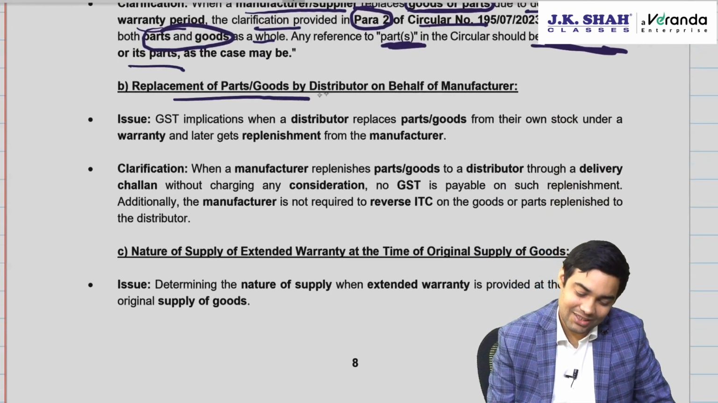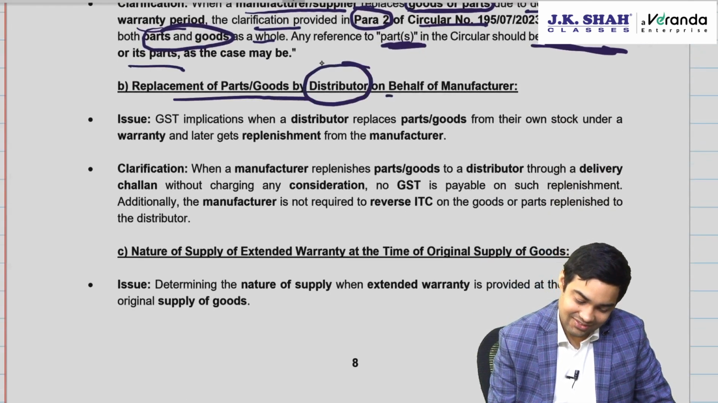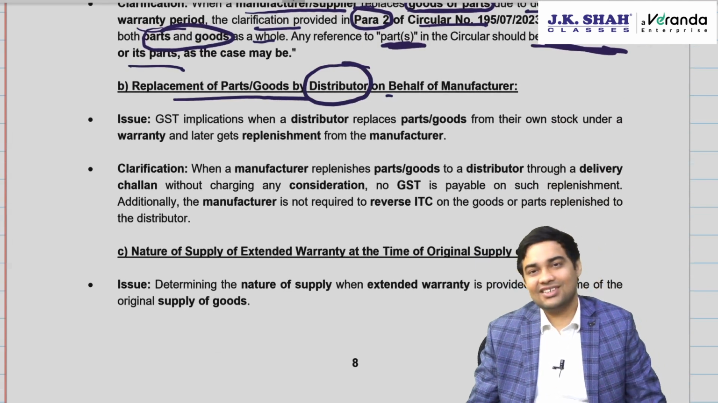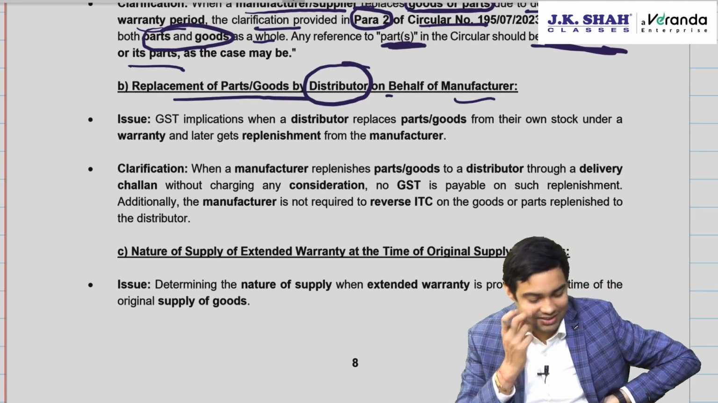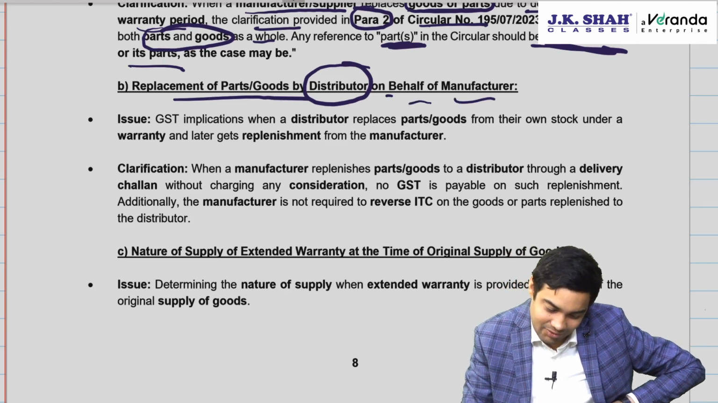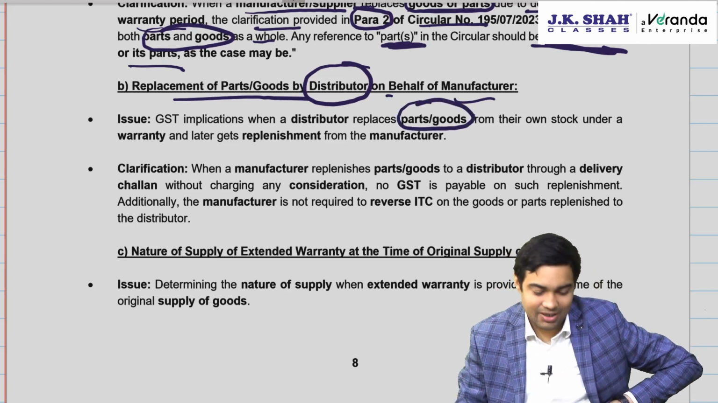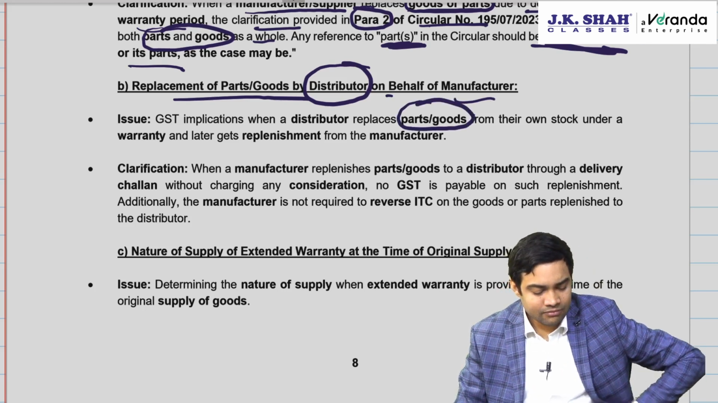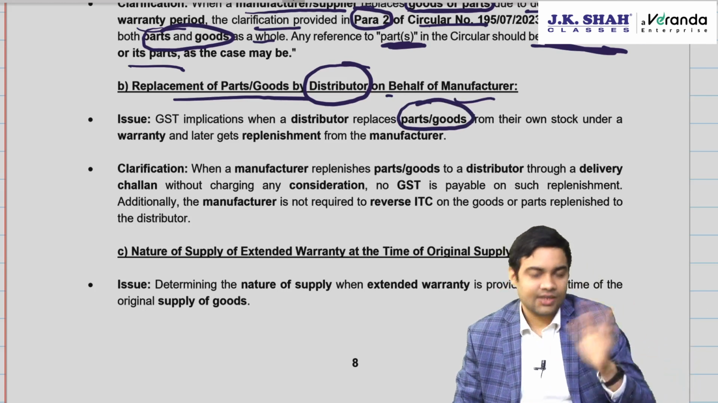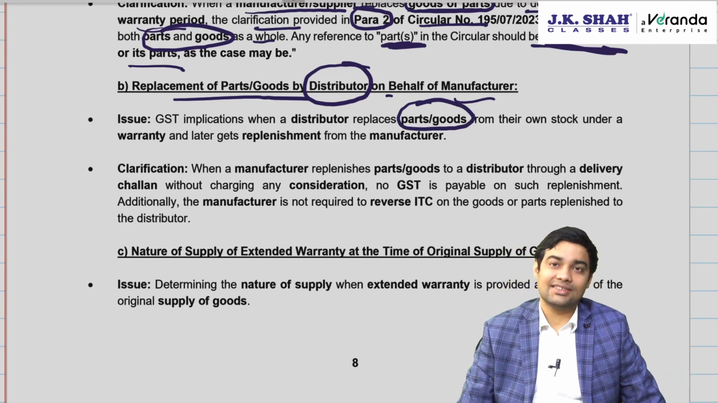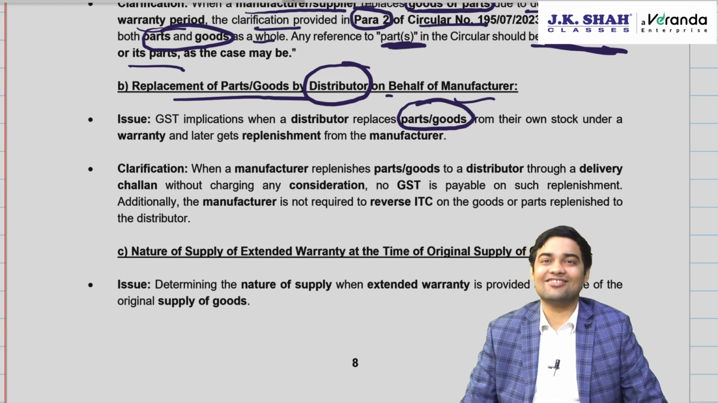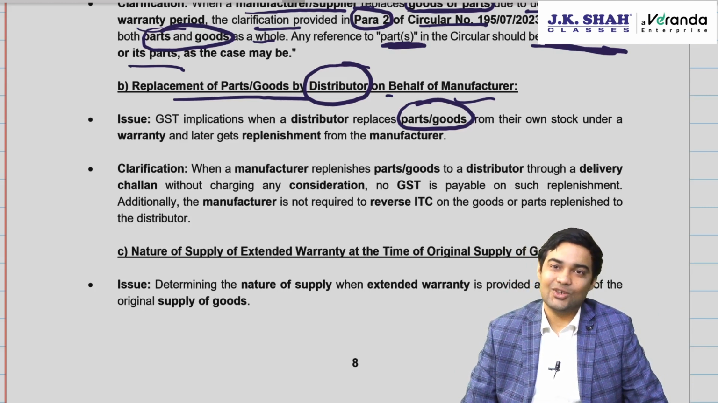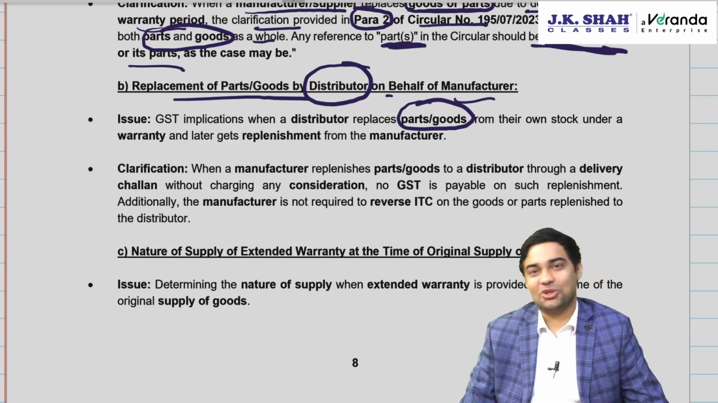Same thing, replacement of parts or goods by distributor. Same thing, because when the distributor is doing it on behalf of the manufacturer, it will be for goods or parts. Which is a wider term, goods or parts? Goods. Because if they mention parts, department officers will start issuing notices for something which is not a part, and they will argue that this is not part of a motor vehicle.